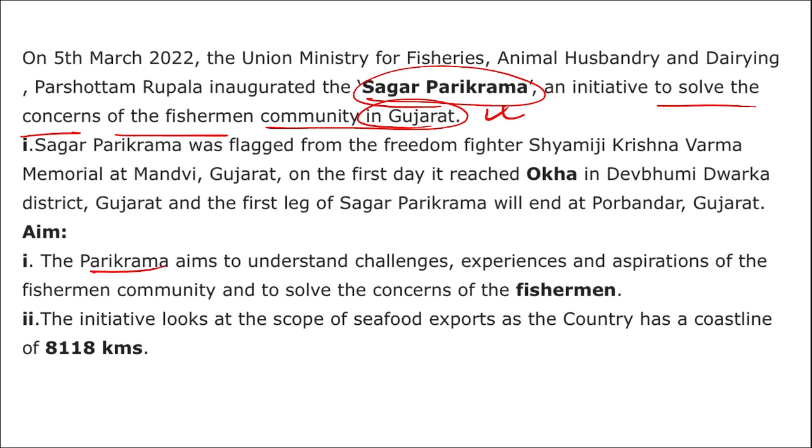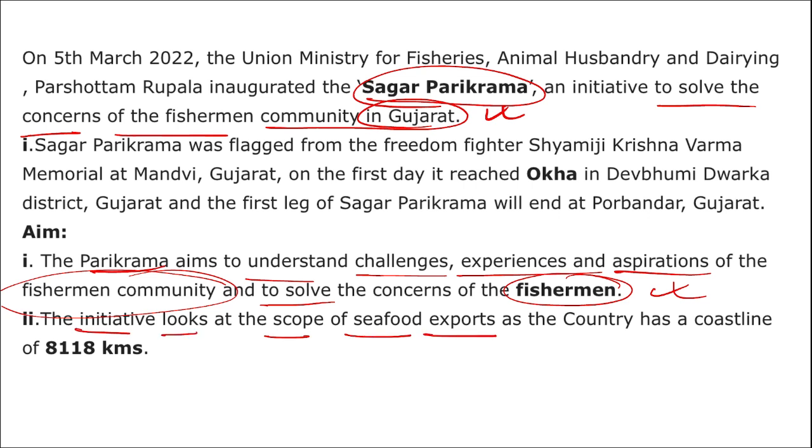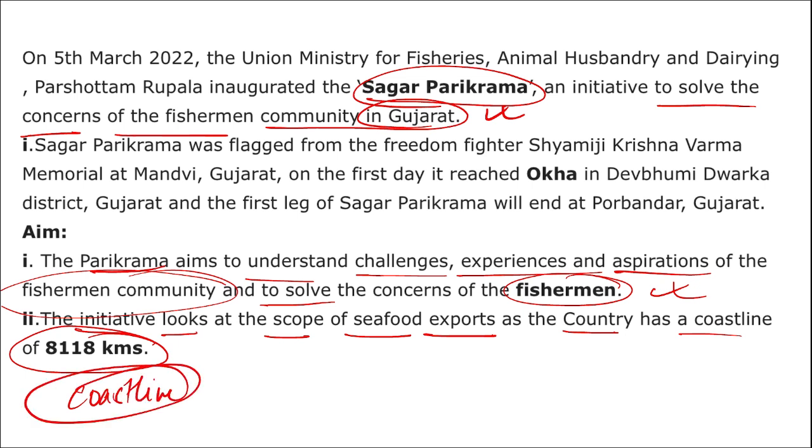Alright. This Prikrama aims to understand the challenges, experience and aspirations of the fishermen community and to solve their concerns. The initiative looks at the scope of seafood export, as the country has a coastline around 8,118 kilometers long. This is the length of the coastline. Alright, so Sagar Prikrama was launched by the Ministry of Fisheries, Animal Husbandry and Dairying, and the name of the person who launched it is Purushottam Rupalaji, and it is basically to solve the problems of the fishermen community in Gujarat.